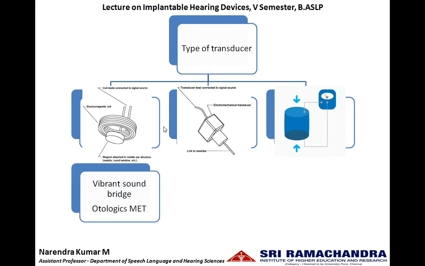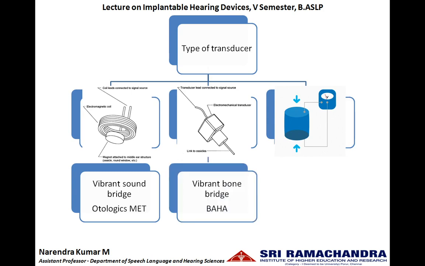Examples for electromagnetic transducers are Vibrant Soundbridge and Otologics middle ear transducer. The examples for electromechanical transducers are Vibrant Bonebridge, Baha. Any bone conduction implant will come under this electromechanical transducer. Examples for piezoelectric crystal transducers are NyStim.